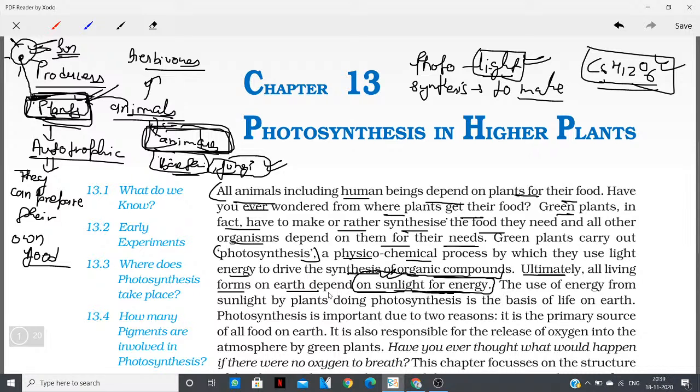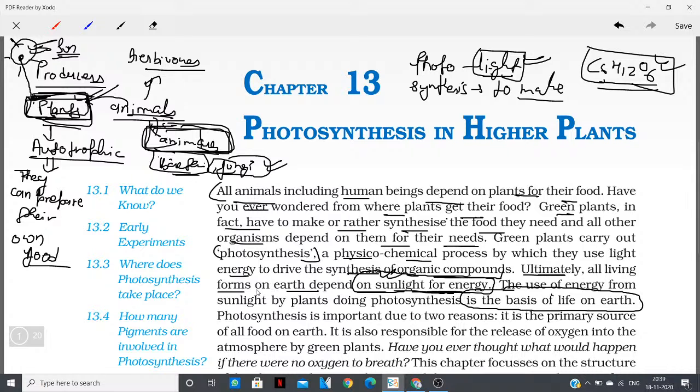The use of energy from sunlight by plants during photosynthesis is the basis of life on earth, because life on earth can survive and thrive only when there is energy. The ultimate source of energy is the sun, which provides this energy to the plants, and the plants use this energy to convert it into food, and this food is provided to all other organisms present on the earth.